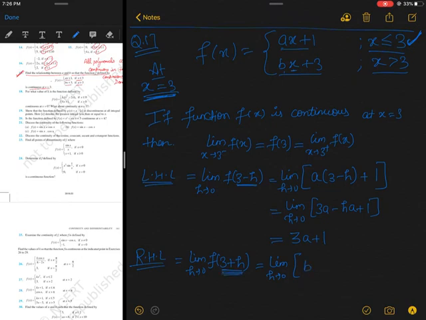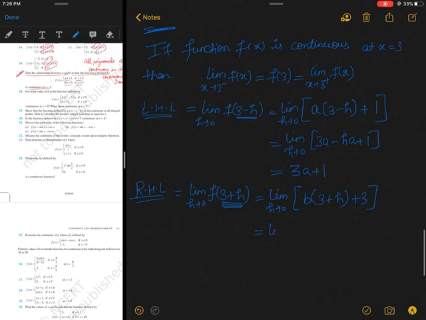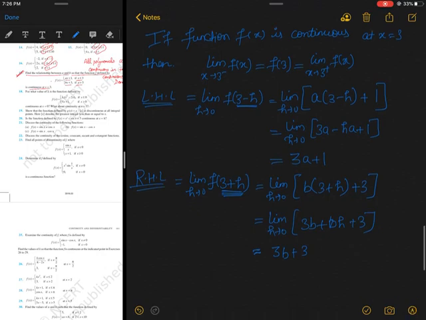And at the place of x, the 3 plus h will come. So I will write b times 3 plus h, plus 3. When I simplify this a little bit, you will see 3b plus bh plus 3, and when you put the value of h as 0, it gives 3b plus 3.